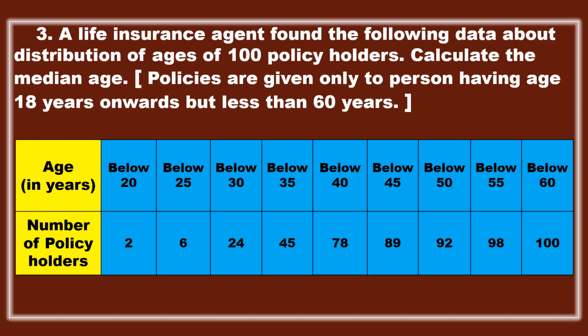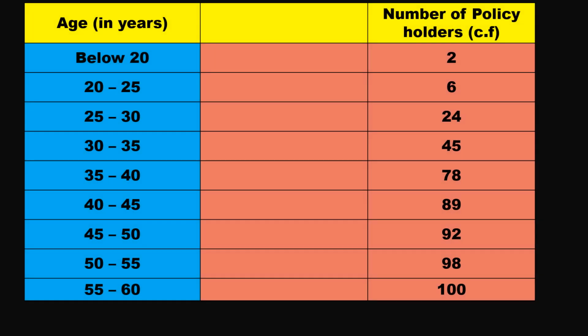I'll show you in my table format. So I wrote the table in this way. The first value is below 20, next 20 to 25, 25 to 30, because in the question it is below 20, below 25, below 30, which means there is a gap of 5. So I'm taking h as 5. Now whatever F is given in the question, that is our CF, right?